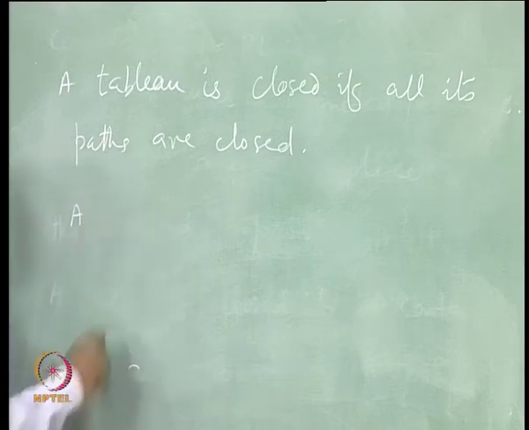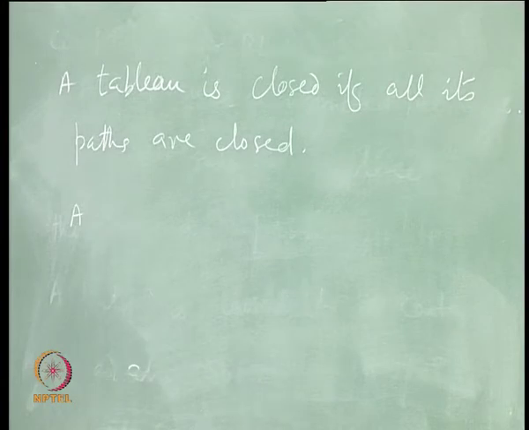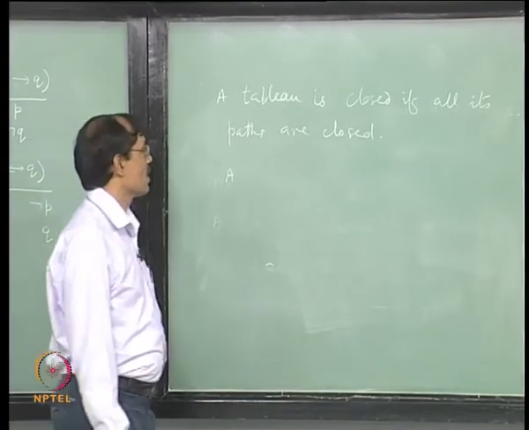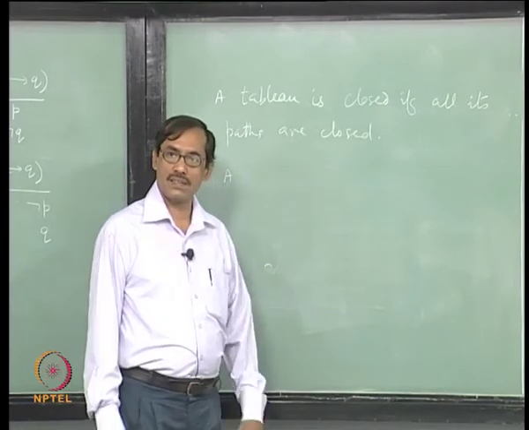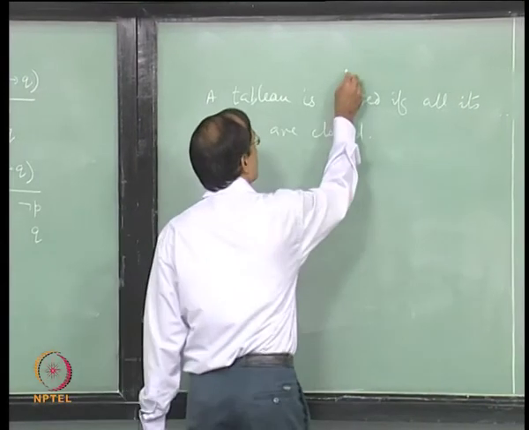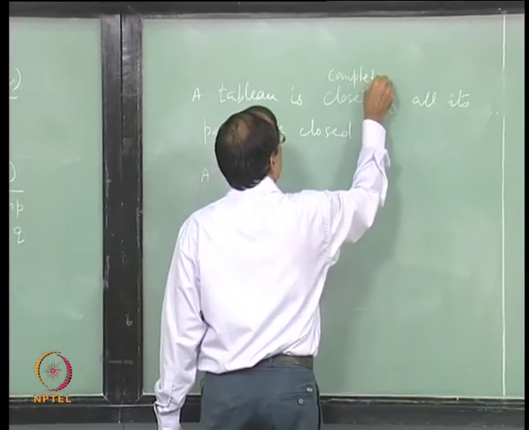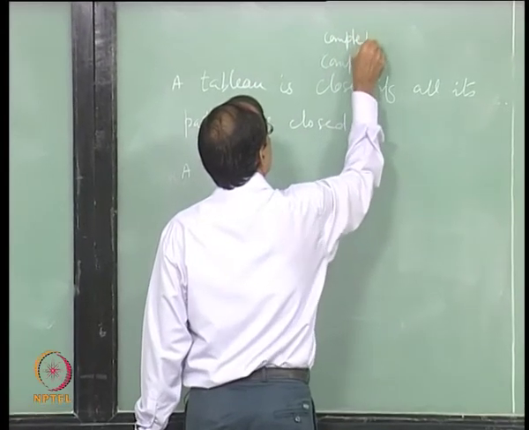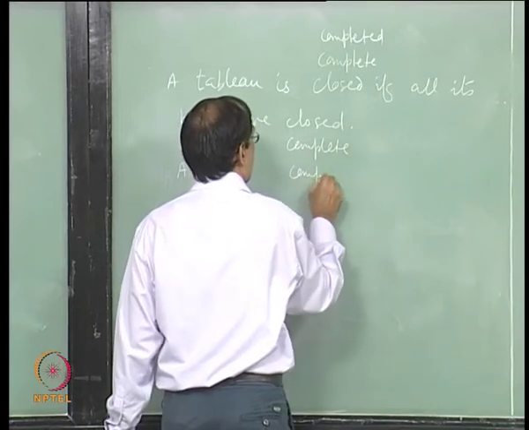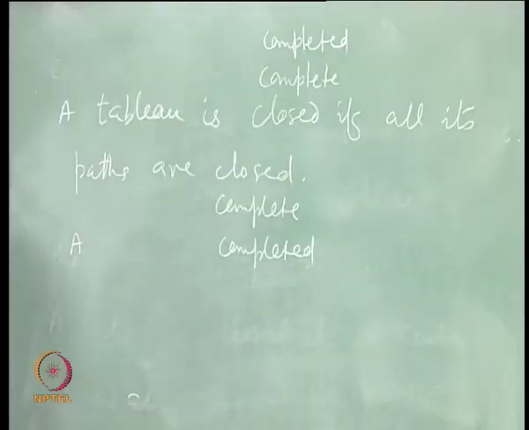Similarly, we say a tabula is complete if all its paths are complete, not one, complete. Everywhere compound propositions have been resolved, right, they have been expanded. And similarly, we say a tabula is completed if all its paths are completed, right. So, closed or complete or completed. All these go.